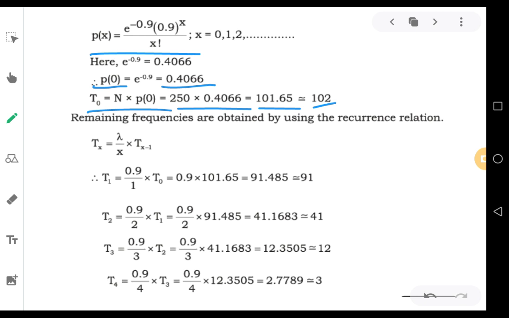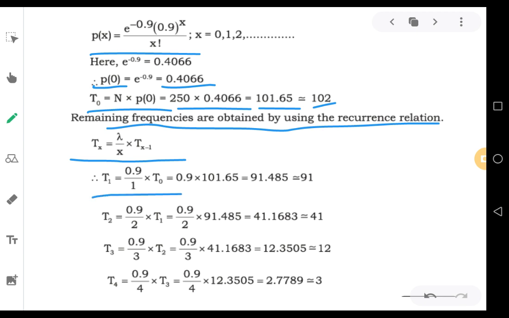And from here we can use recurrence relation formulas. The remaining frequencies are obtained by using the recurrence relation formula. The recurrence relation formula is Tx is equal to lambda by x into Tx minus 1. Tx minus 1 is nothing but its previous theoretical frequency term. Whichever theoretical frequency term we are calculating, suppose we are calculating T4, then T3 will be the Tx minus 1, so its previous term. However, we have calculated T0, so by using this formula, let's continue from T1.